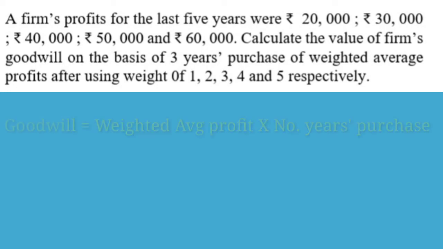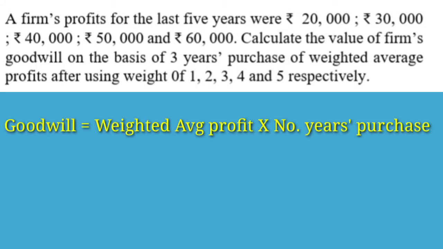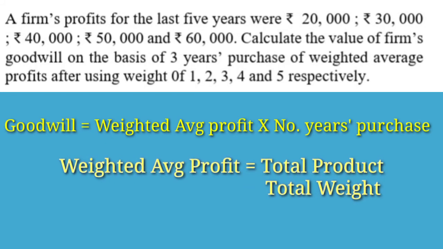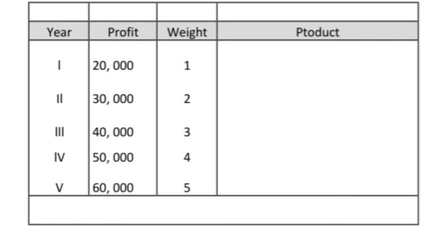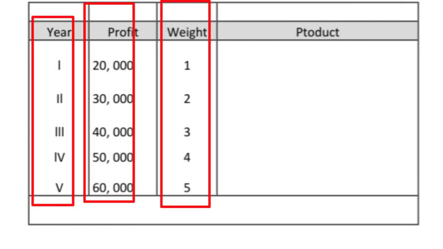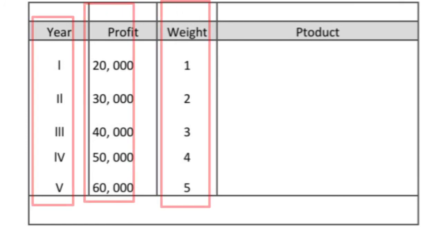The goodwill we can calculate by using the formula weighted average profit into number of years purchase. Here weighted average profit equals total product divided by total weight. So first of all, we need to calculate the total product. We need to prepare a table for the solution. In the solution, I have written the year, all the profits mentioned in the question, as well as the weight in this table.